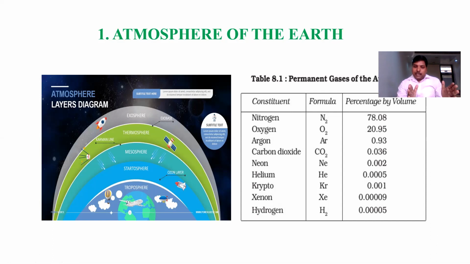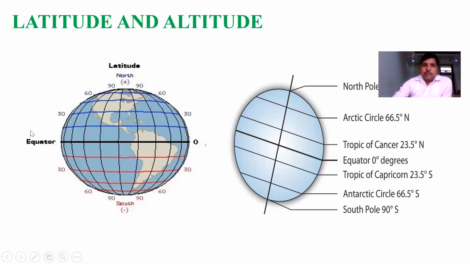So why does the air perform movement? Because there is a difference in temperature and pressure between 2 points, between two poles. For example, this is our earth. You might have seen the structure of the earth on the basis of latitude as well as longitude. Our earth has been divided by horizontal lines, and these horizontal lines are called latitude.